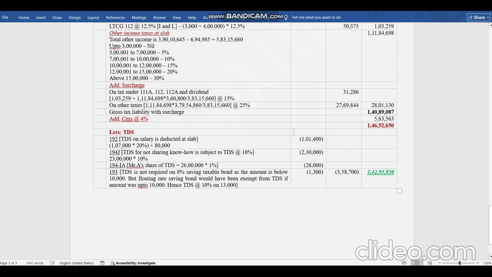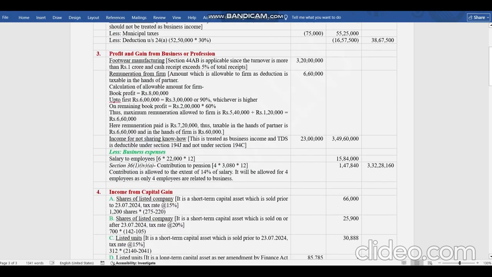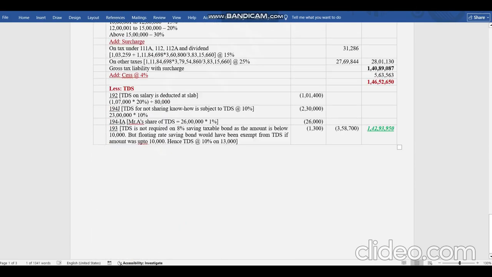Now 194J, as I told, know-how is a business income. So any TDS relating to know-how, whether under a contract or not under a contract, the TDS will be deducted under 194J at the rate of 10%. So 23 lakh was his income for contractual. Here it is. So 10% of this 23 lakh will be the TDS, 2,30,000.